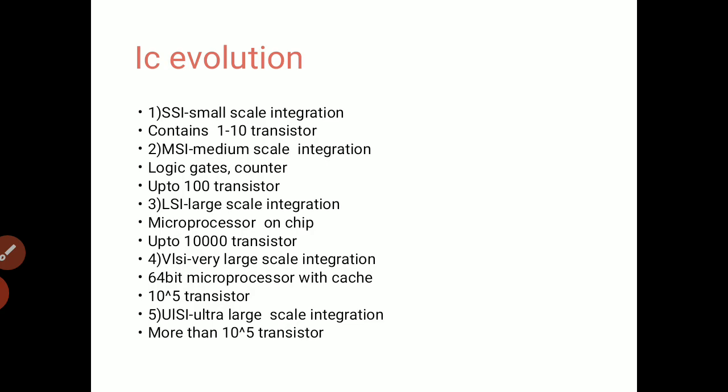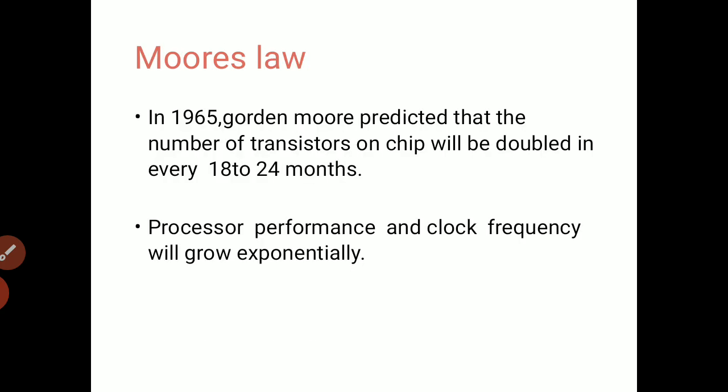Then we moved towards the VLSI process, which is very large scale integration. Here, 10 to the power 5 transistors can be built into a single chip. The probable example at that time was a 64-bit microprocessor with a cache memory. But now we have moved towards ULSI, which is ultra large scale integration, where we can implement more than 10 to the power 5 transistors on a single chip.